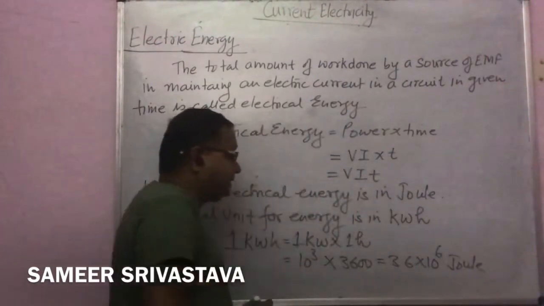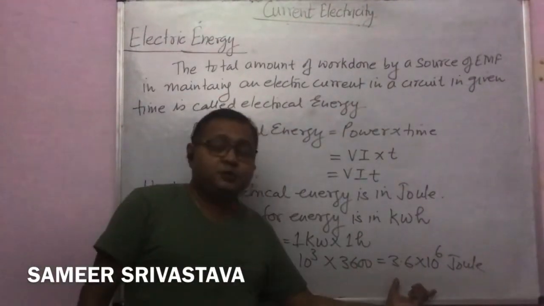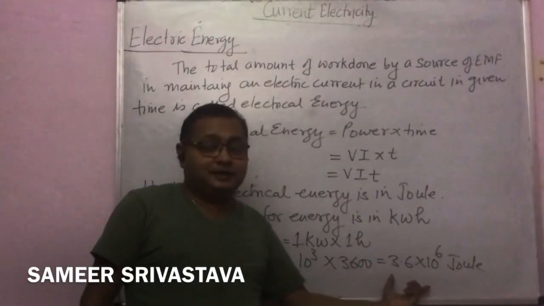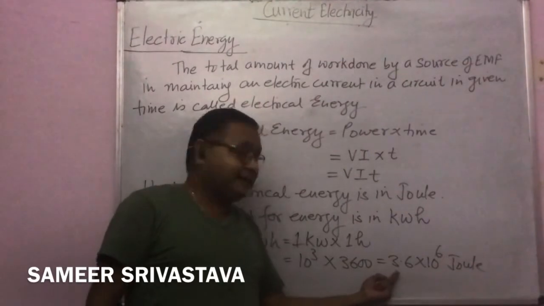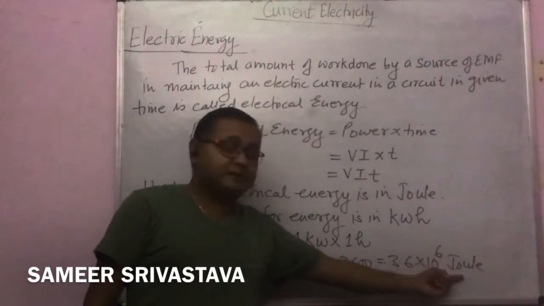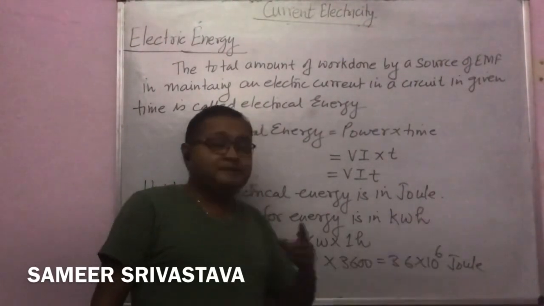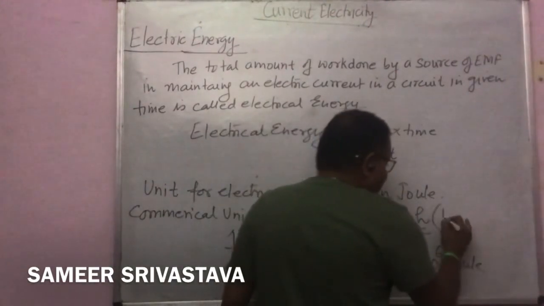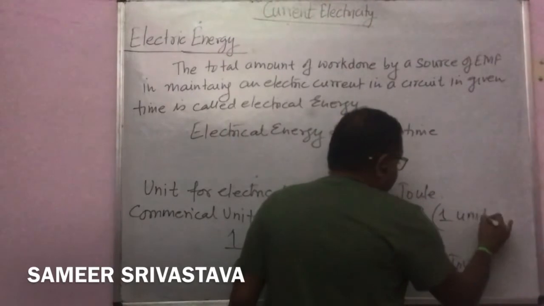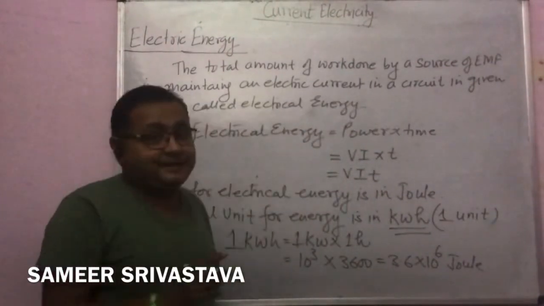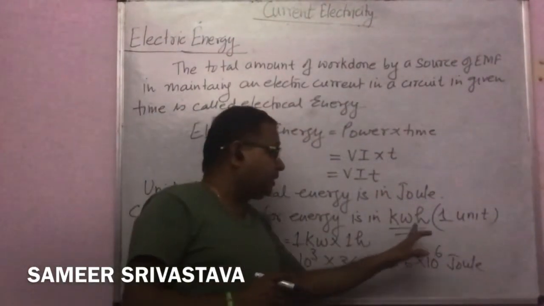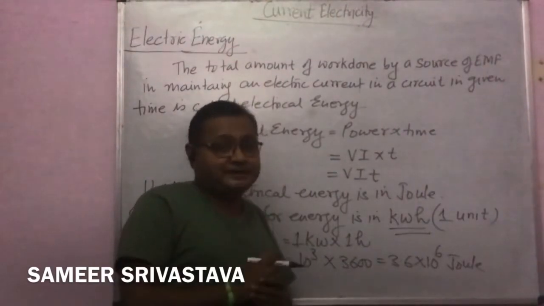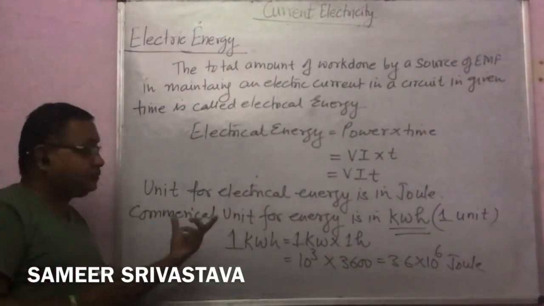So if you want to use the commercial unit in joule, you can write 3.6 into 10 to the power 6 joule, or otherwise the commercial unit is 1 kilowatt hour, and that is called 1 unit of energy.